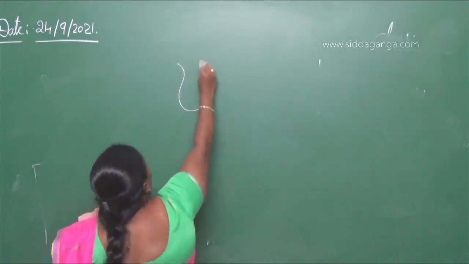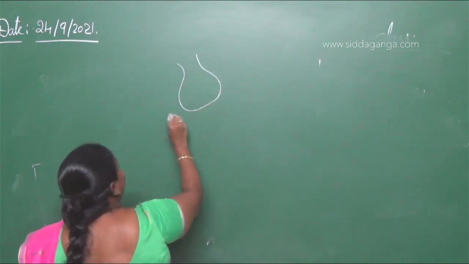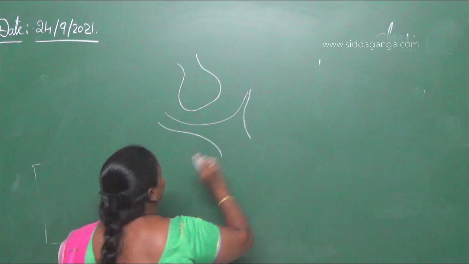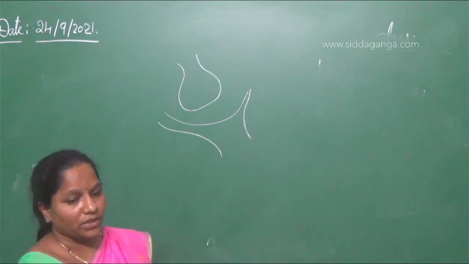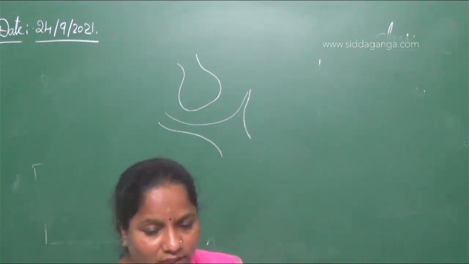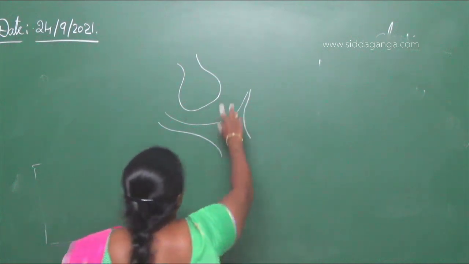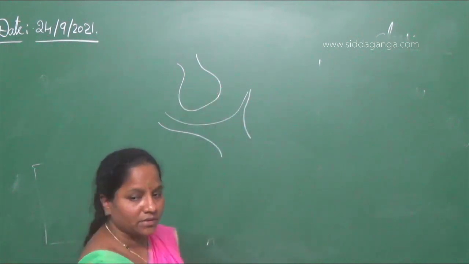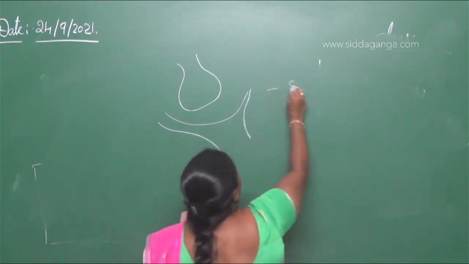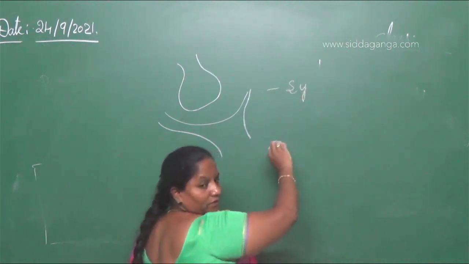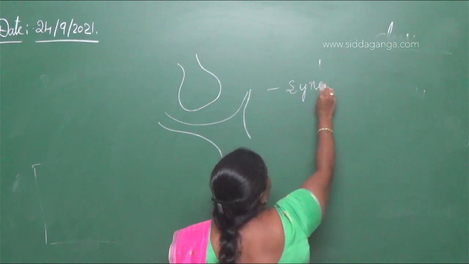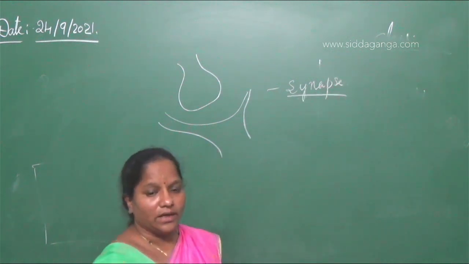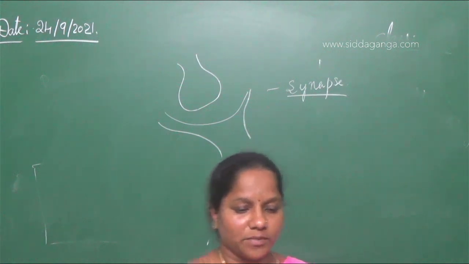So the junction that is present between the axon of one neuron and dendrite of the other neuron is called a synapse. The technical word for the junction between the end of one axon and dendrite is a synapse.